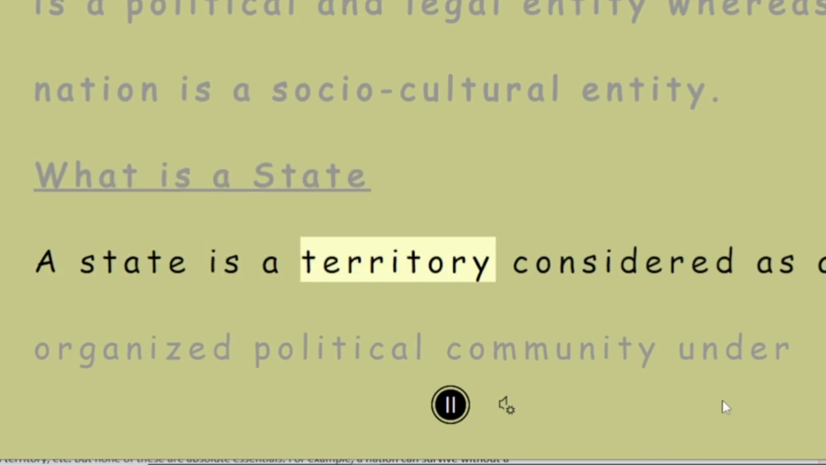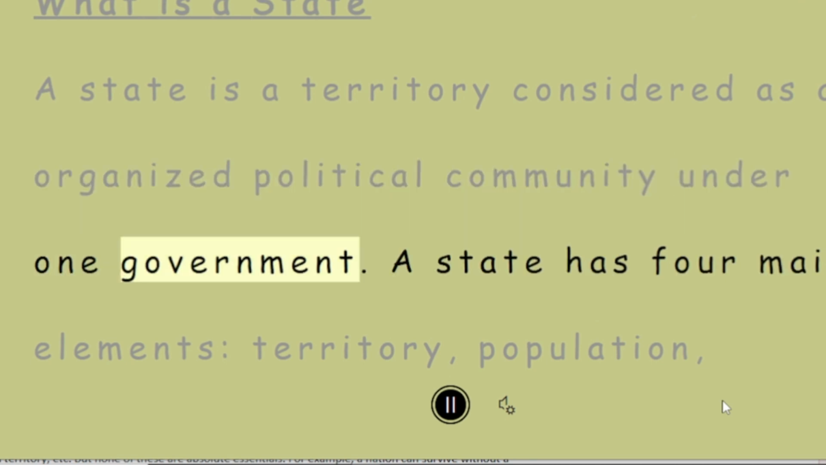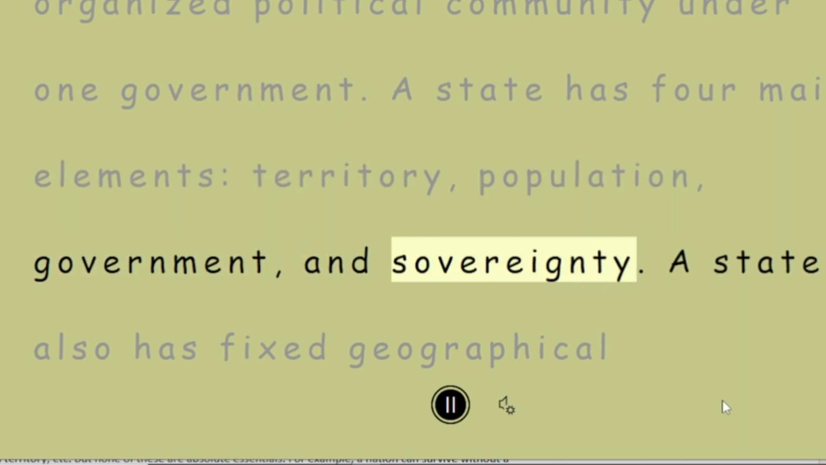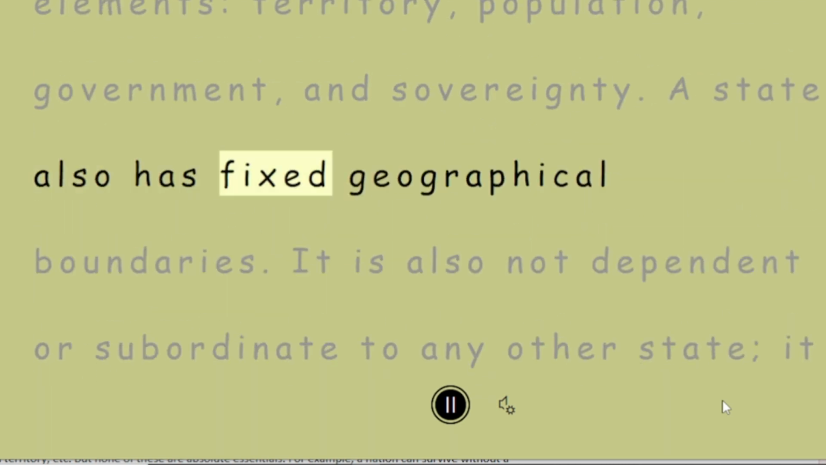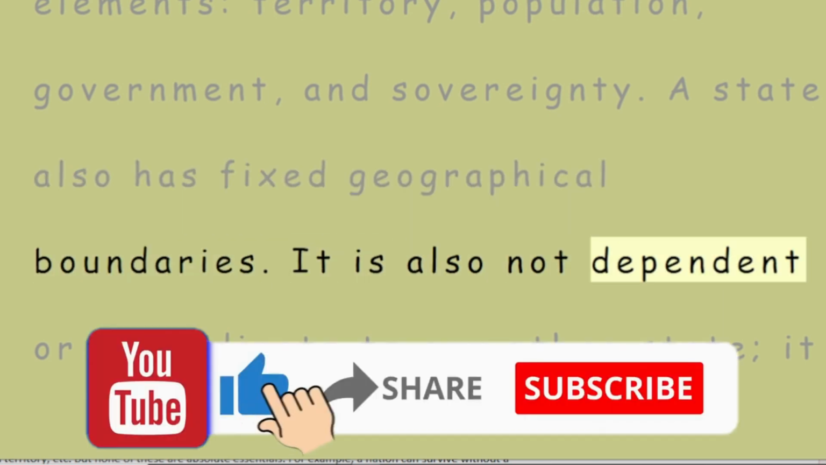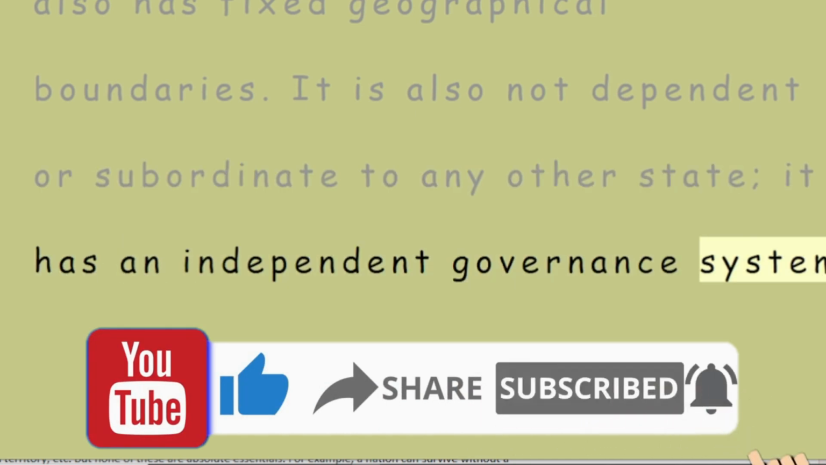A state is a territory considered as an organized political community under one government. A state has four main elements: territory, population, government, and sovereignty. A state also has fixed geographical boundaries. It is also not dependent or subordinate to any other state. It has an independent governance system.